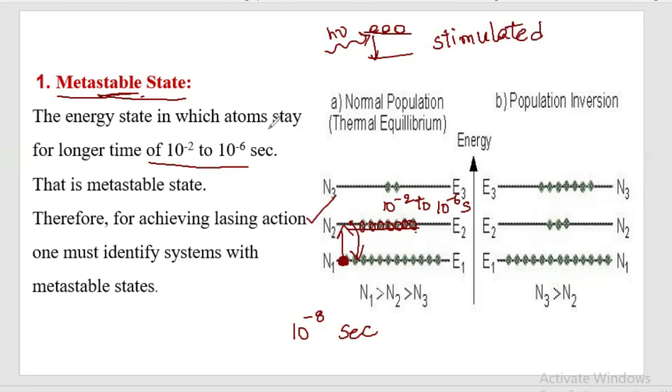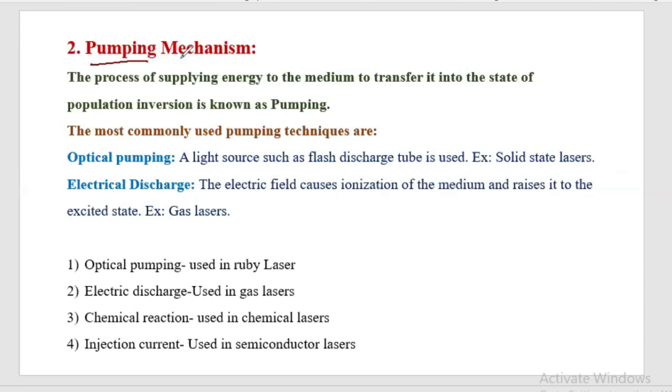The next one is the pumping mechanism. Once we have identified the metastable state, we have to make the atoms reach this metastable state. We have to choose a pumping mechanism such that the atom or the ion reaches this metastable state.